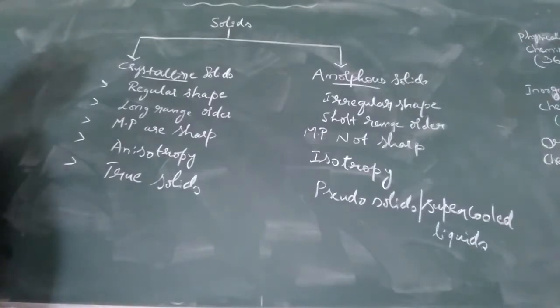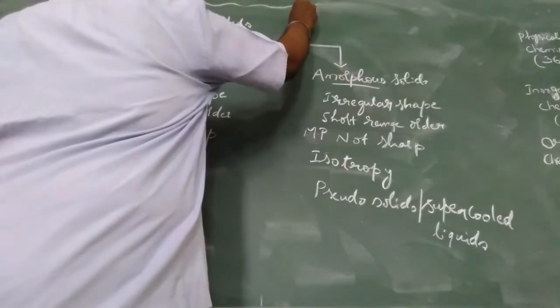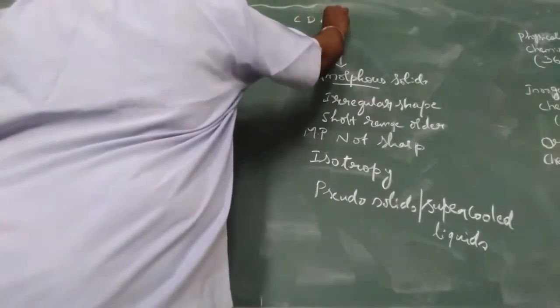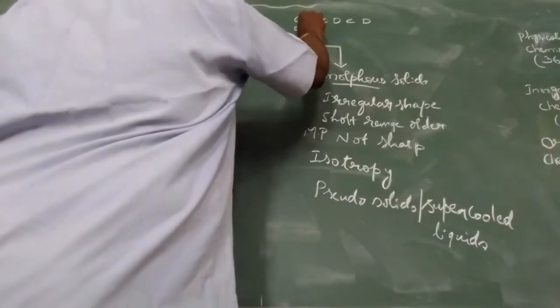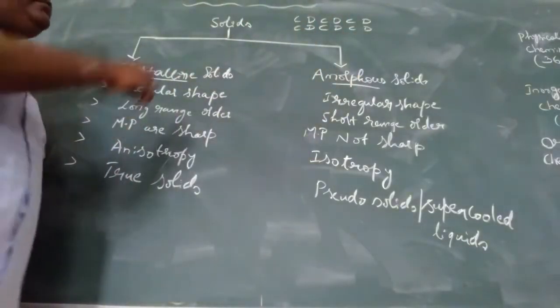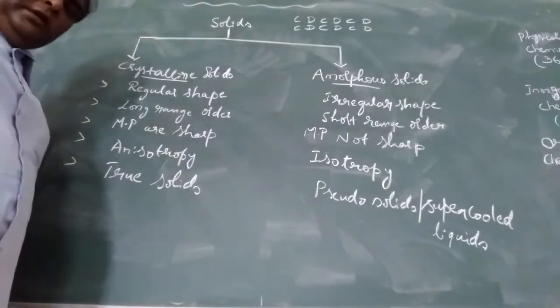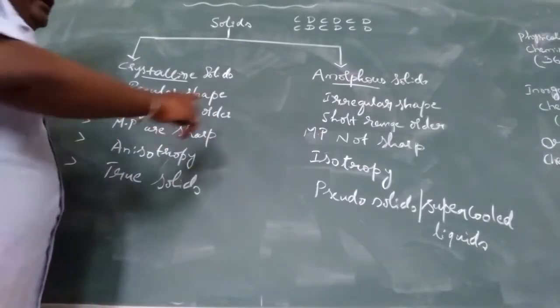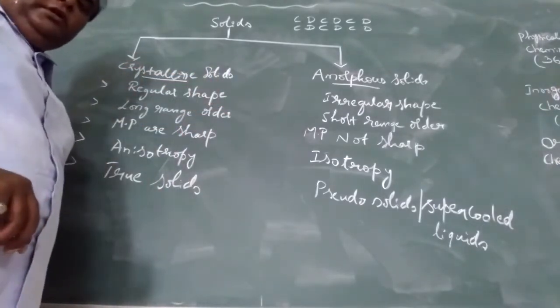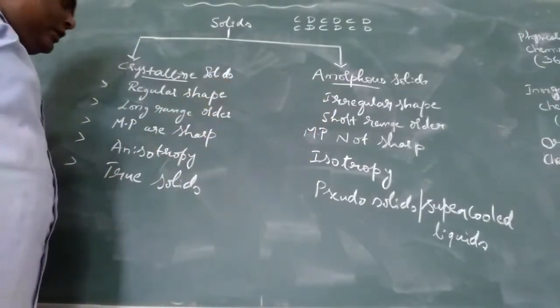Crystalline solids have long range order. Long range order means, for example, CD, CD, CD, CD, CD, CD. In this form, the arrangement of crystals takes place in a long range order. But in the case of amorphous solids, it is not possible, so they have a short range order.